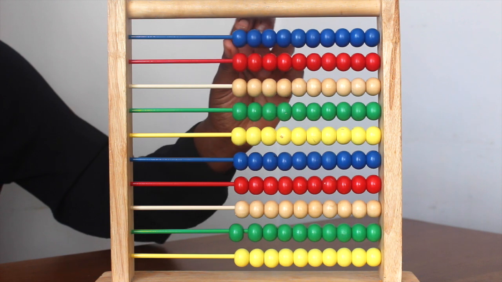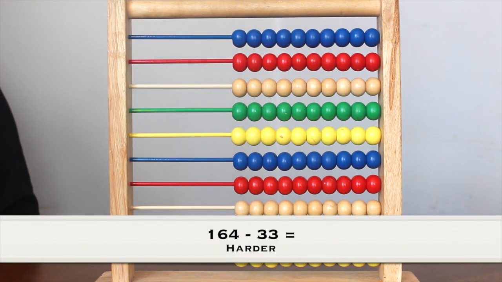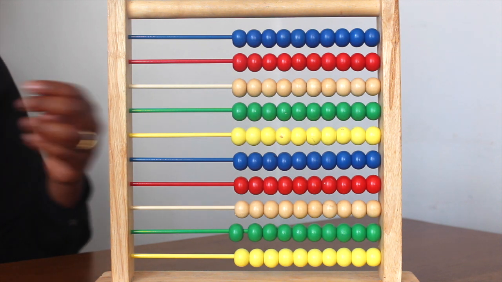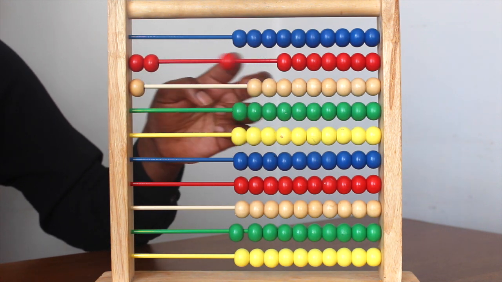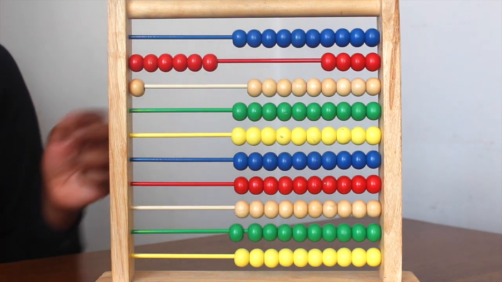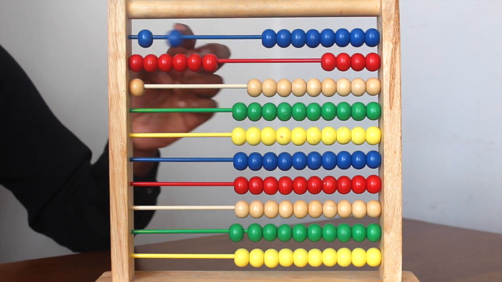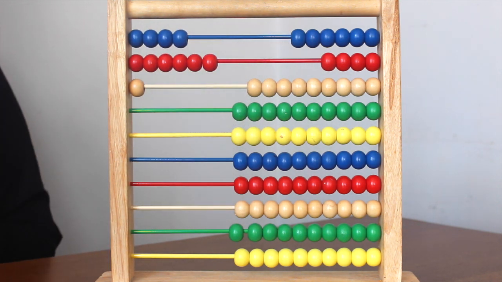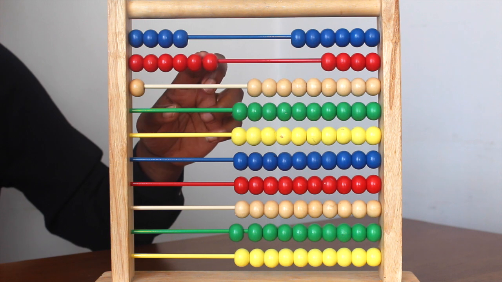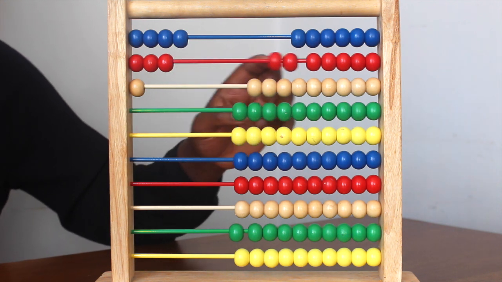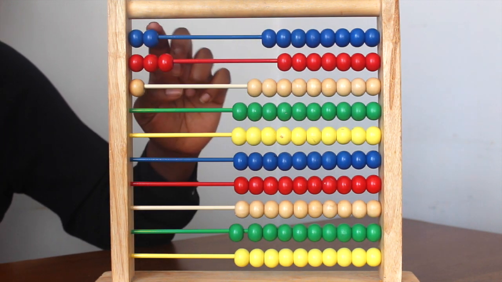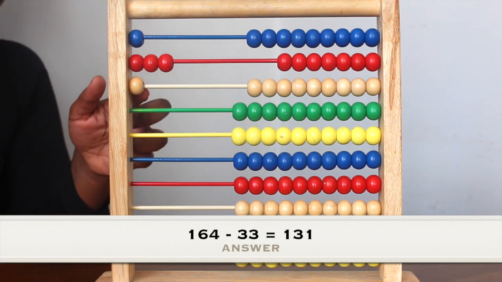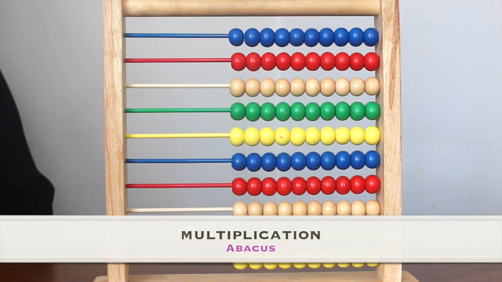We could also do a hard one. So let's say, I don't know, 164 subtract 33. So we put 100 and then 64 will be 6 tens: 1, 2, 3, 4, 5, 6. And then 4 ones: 1, 2, 3, 4. And we wanted to subtract 33. So we will subtract 30. So we take away 30, so 3 tens: 1, 2, 3. And then we subtract 3 ones: 1, 2, 3. So your answer would be 131.